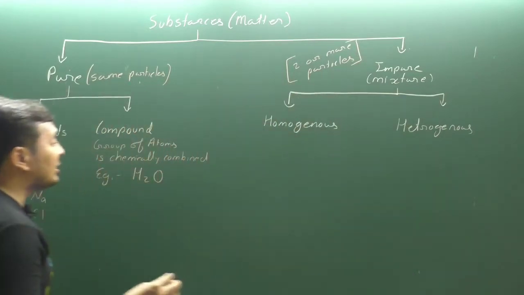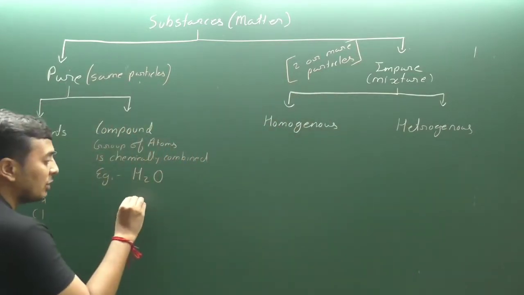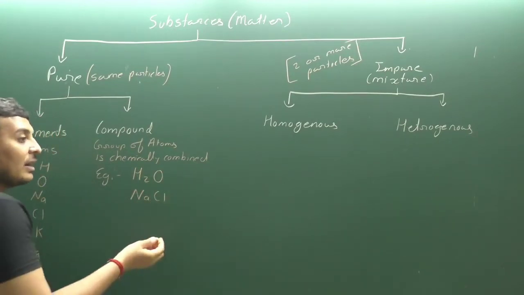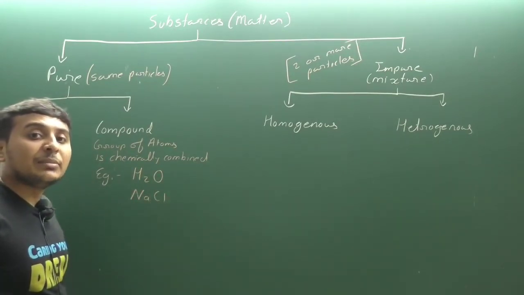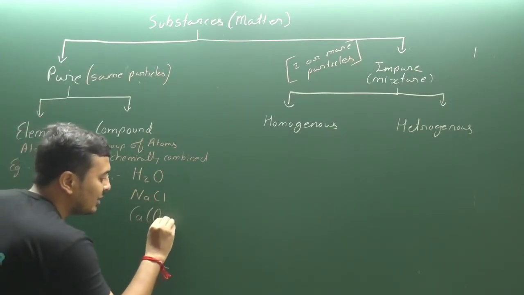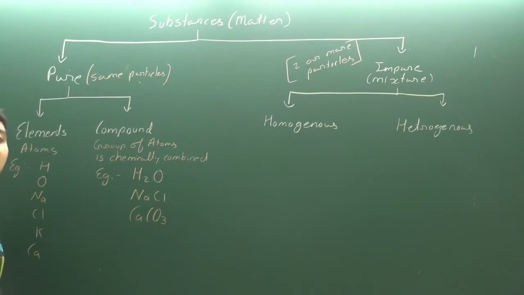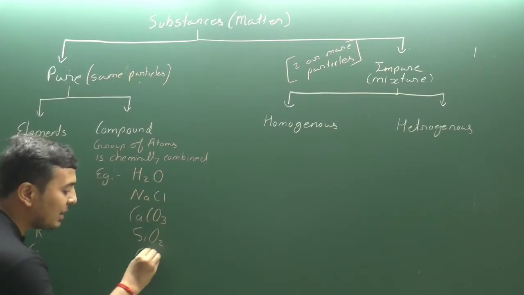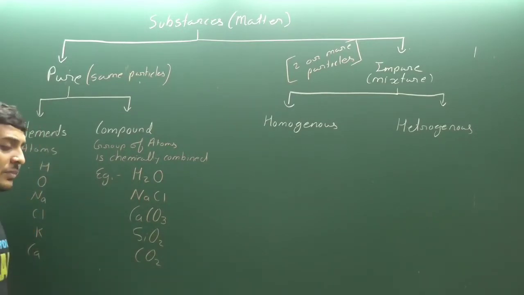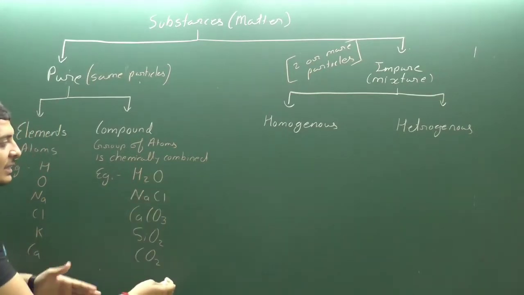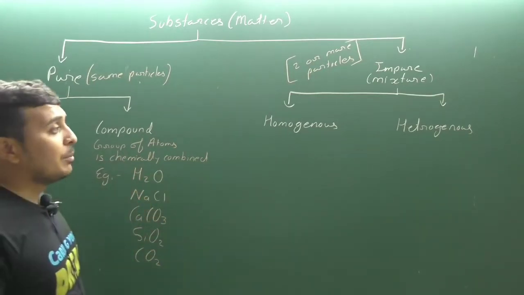Clear? The salt we use in our home is NaCl. For example, we have heard about limestone, that is CaCO3, calcium carbonate. The chemical name of limestone is calcium carbonate. Sand particles, silicon dioxide, SiO2. Carbon dioxide, the gas we exhale during respiration. These are the examples of compounds.